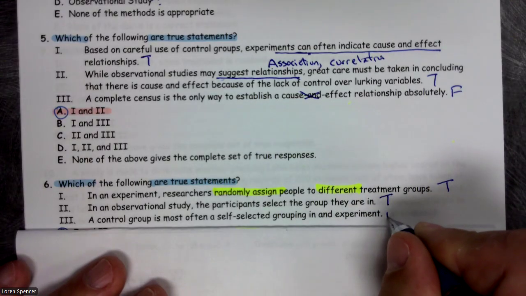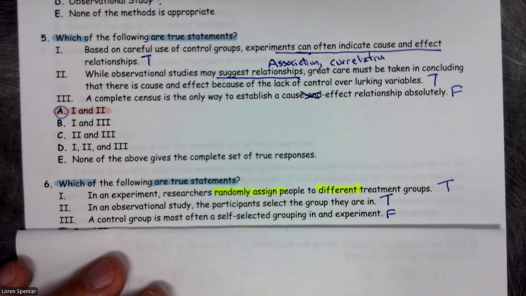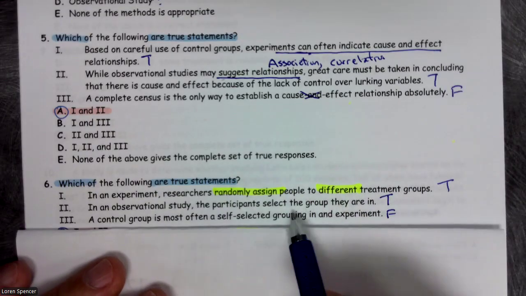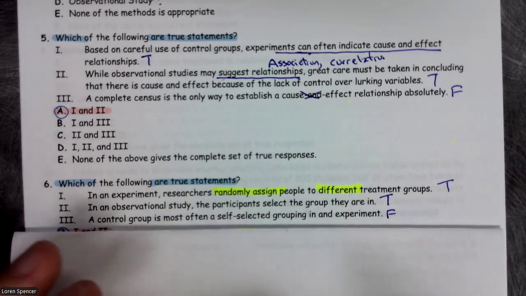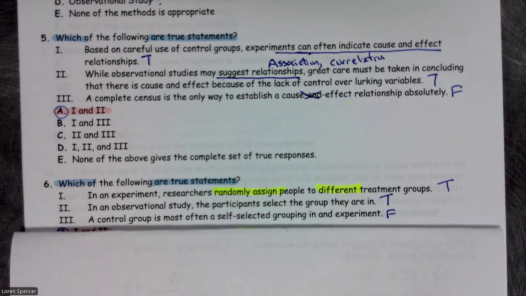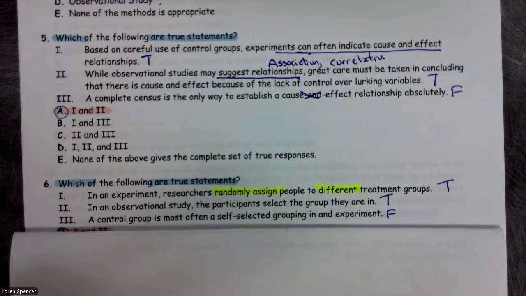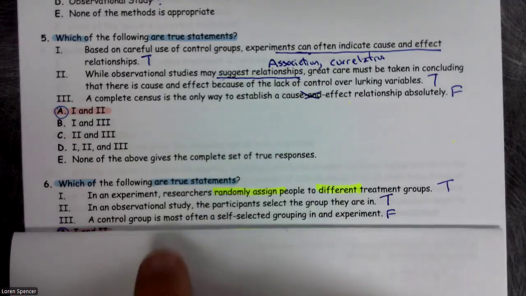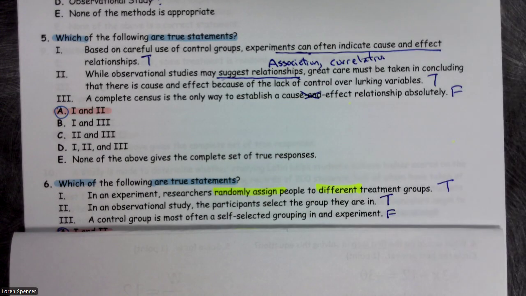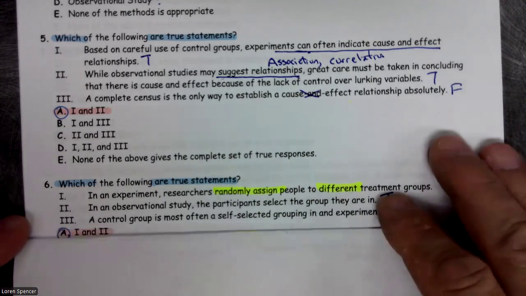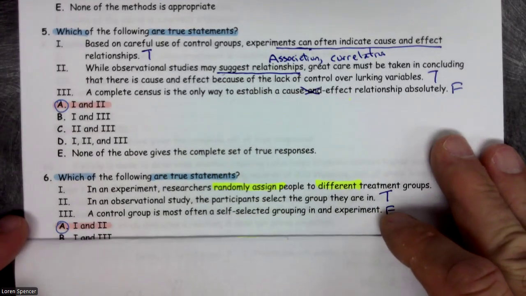A control group is most often a self-selected group in an experiment. No, this is false. We randomly assign to groups in experiments. So you don't get to choose your group in an experiment. In an observational study, you choose your group. All right. In an experiment, you don't. So the group does not get to choose it. They're randomly assigned. So this 3 is false. Our best answer again is 1 and 2.